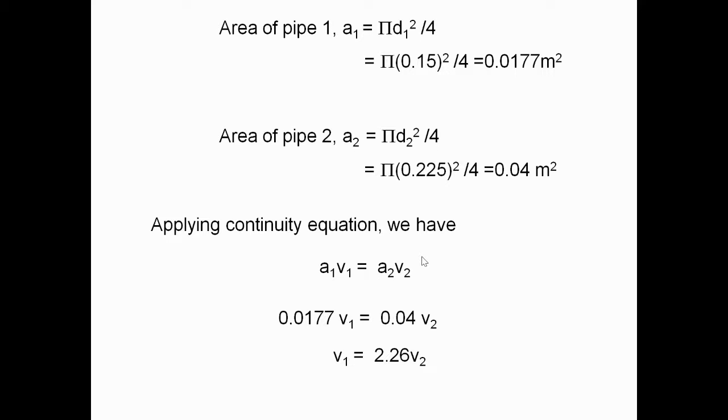Next, the loss of head in the first pipe. We know the general formula, hf is equal to 4fLV square by 2gD. For the first pipe, the loss of head is represented as HF1.